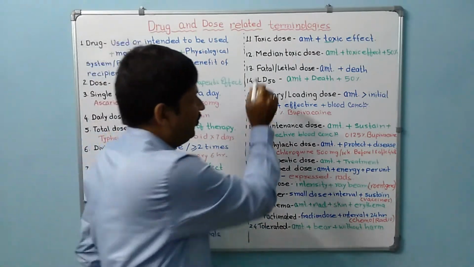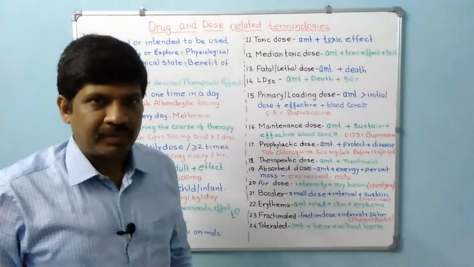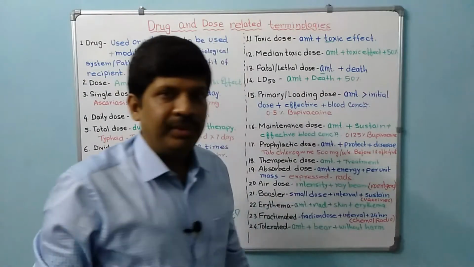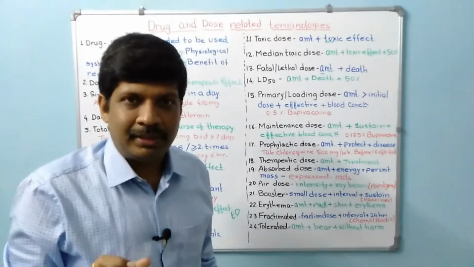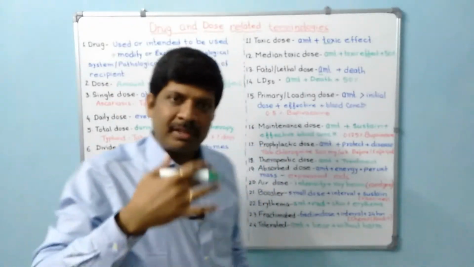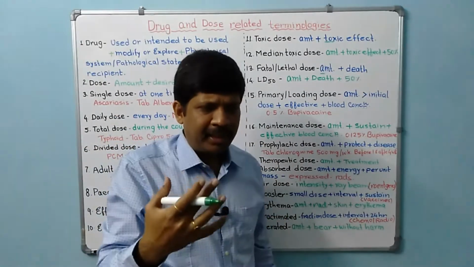Next is fatal dose or lethal dose. This corresponds to the amount of drug which produces death. Now it's very subjective. Actually, the effect produced by a drug is very subjective.